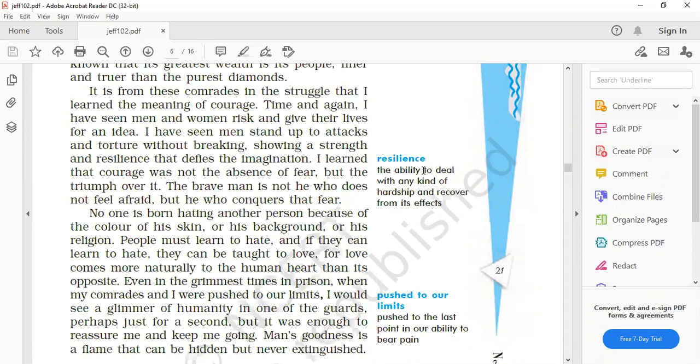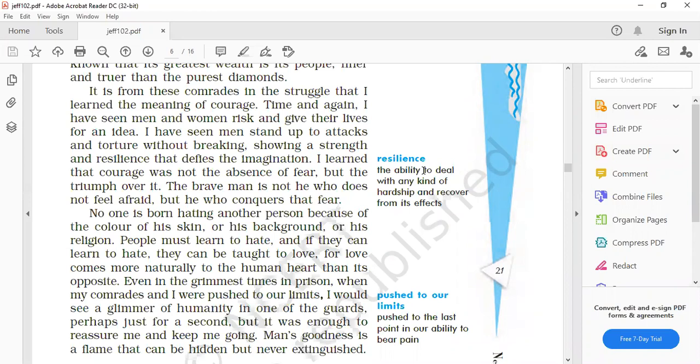So they have shown their courage and resilience, that is the ability to deal with any kind of hardship and recover from its effect. कि हर तरह की मुश्किल को सहन करना और उस मुश्किल से, उस चैलेंज से ठीक-ठाक बाहर निकल आना, उस प्रॉब्लम को फेस करते हुए. We cannot defy their imagination. So what he says about the people, that those who have sacrificed their lives, they have faced the attacks, the tortures, and even then they have shown their strength. They did not give up.